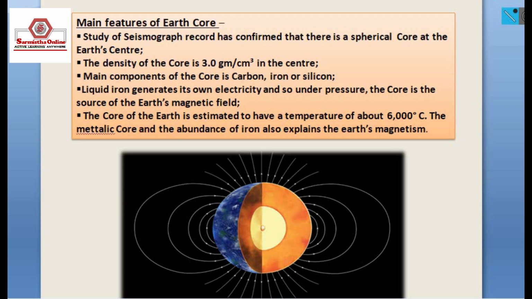The liquid iron generates its own electricity and so under pressure, the core is the source of the Earth's magnetic field. The core of the Earth is estimated to have a temperature of about 6,000 degrees Celsius, and the metallic core and the abundance of iron also explain the Earth's magnetism.